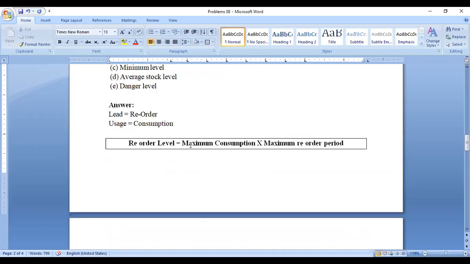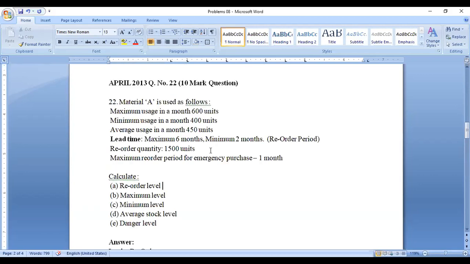So the reorder level formula is maximum consumption into maximum reorder period. First and foremost, for reorder level we have to take maximum and maximum: maximum consumption and also maximum reorder period. What is the maximum consumption? 600 units is the maximum consumption. What is the maximum reorder period?